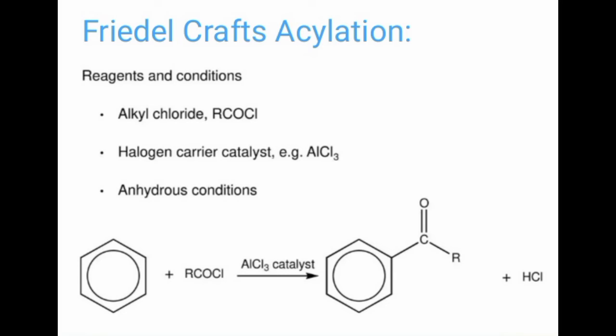RCOCl, a halogen carrier is needed, AlCl3, again here similarly as previously in alkylation, anhydrous condition should be maintained. You can see when benzene reacts with RCOCl, acyl chloride, under the condition of anhydrous AlCl3, it gives rise to the formation of the corresponding product. During this you can see that the hydrogen is replaced by RCO, but when the formation of the carbon-carbon bond takes place, the carbon of the C=O of the acyl group gets bonded with the carbon of the aromatic ring.